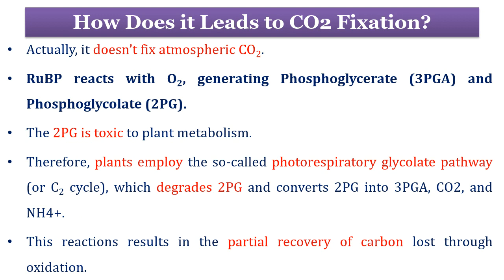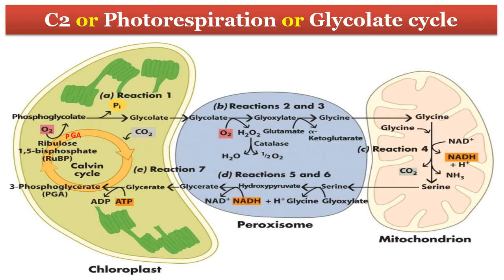What actually happens during the course of the reaction we will discuss in the next slide. When atmospheric oxygen concentration is high around Rubisco and temperature is high, Rubisco shifts its affinity from carbon dioxide to oxygen.